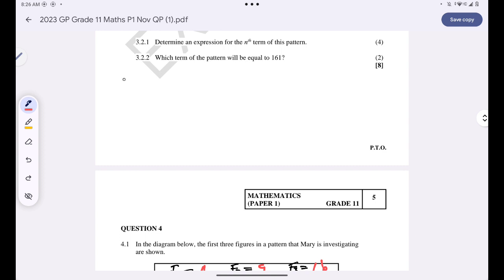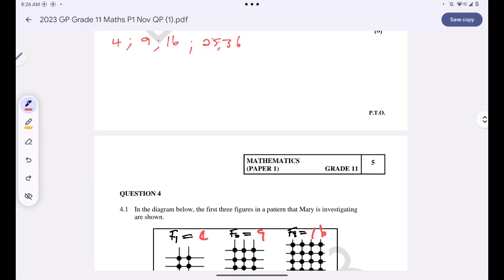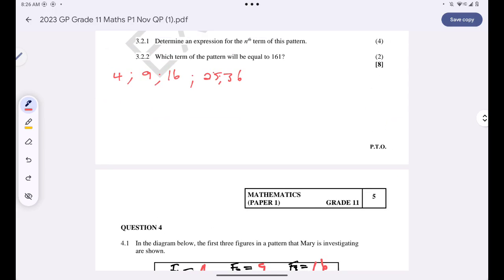For the number of dots, my first term is 4, second term is 9, then 16, and it will go on 25, 36, because I've already seen how the pattern progresses.